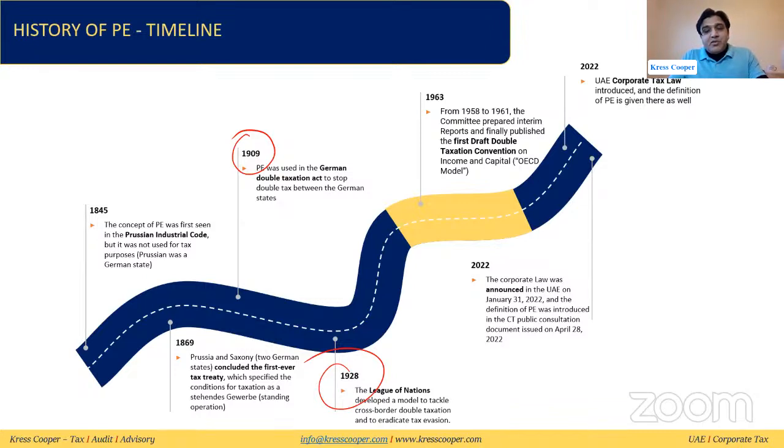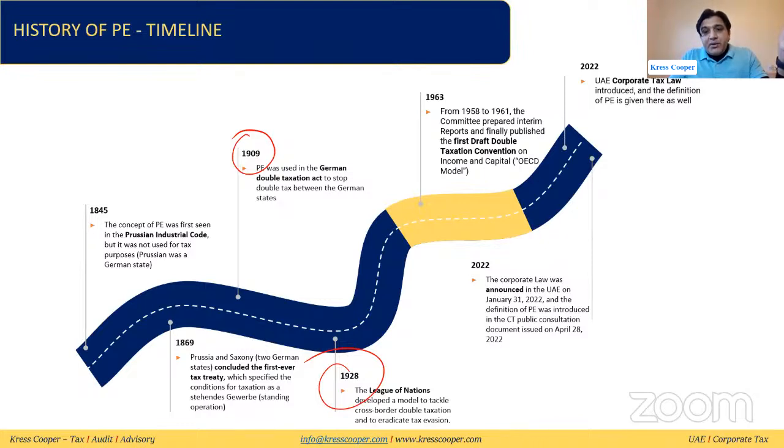So from 1845 till 1963, the concept of double taxation and the concept of PE were being discussed. At the end, in 1963, the OECD, Organisation for Economic Cooperation and Development, model was adopted, and based upon this, the first draft double taxation convention was introduced. Then the UAE public consultation document was introduced in January 2022. All this is based on the OECD model of double taxation.